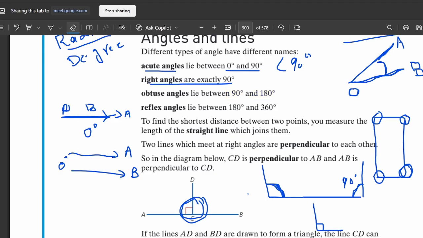An obtuse angle is the angle between 90 degree and 180 degree. Let's suppose, first let me draw 90 degree. So this is one line, this is two. Let me erase other things so that you can see easily.